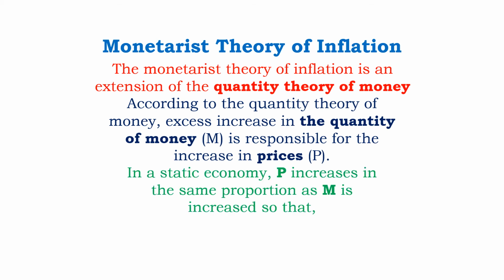So according to the quantity theory of money, excess increase in the quantity of money is responsible for the increase in prices. And in a static economy, an economy which is not growing, P increases in the same proportion as M is increased, so that we have this equation P dot is equal to M dot. The rate of change in the price level will be equal to the rate of growth of money supply. If the money supply is increased by 12% in a static economy, inflation will be increased by 12%, exactly in proportion to the change in the money supply.